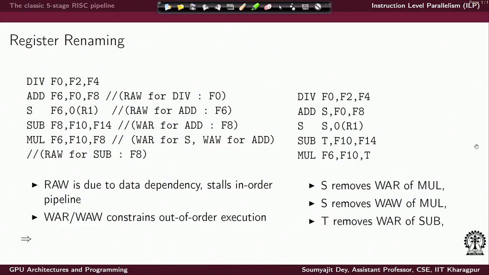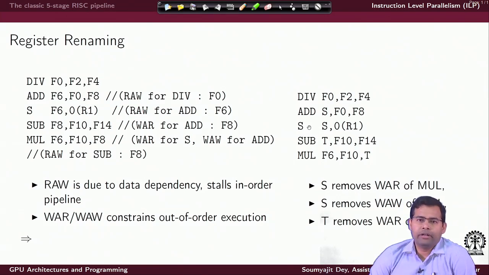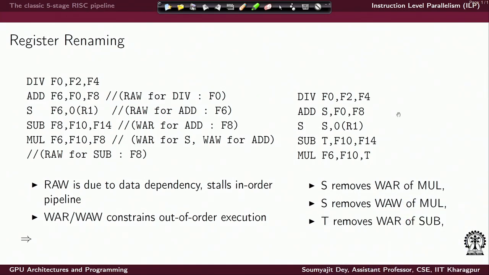If you look at the code on the right hand side, as you can see, we have introduced two new register options, S and T, and there is some significant modification to the original code on the left hand side. The modification is as follows: the add instruction, the second instruction, earlier was writing to the register F6, now it is writing to another register S, and similarly F6 has also been replaced by S in the